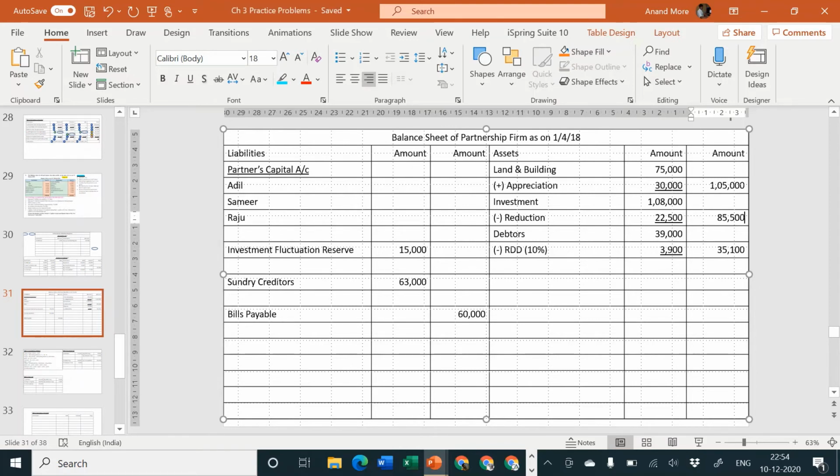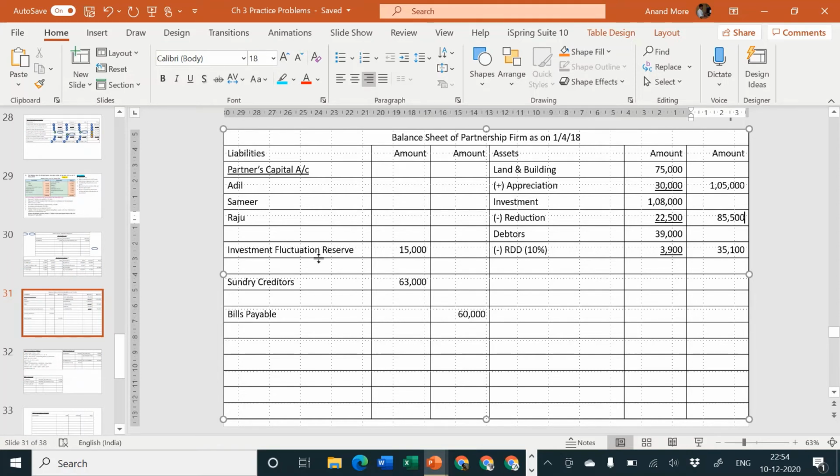However, we already have 15,000 rupees investment fluctuation reserve. Then to the extent we have investment fluctuation reserve, we will adjust the reduction not against the revaluation account but against investment fluctuation reserve account.